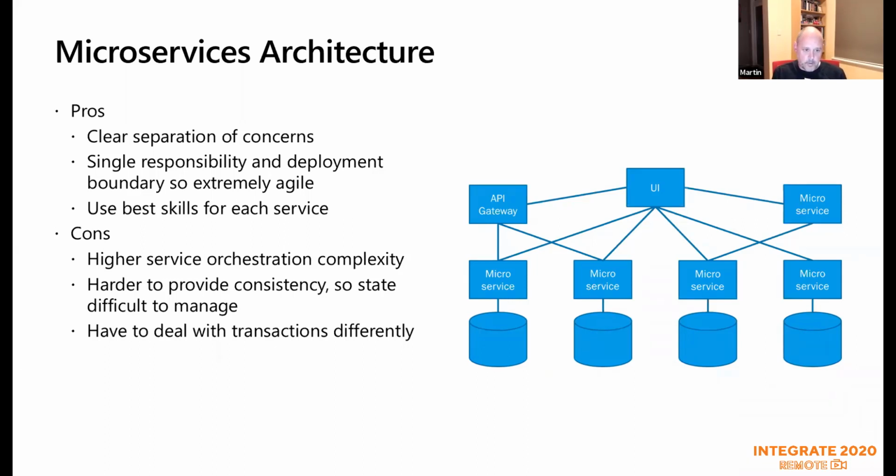The downside, of course, is that there's much more orchestration complexity, because now these things aren't potentially, although they can do, calling each other as much, and they're not bound into each other as much, and they're not bound into the data stores at the back end. And of course, that leads to the point where if you update one data store, how do you tell another data store that there's been an update?